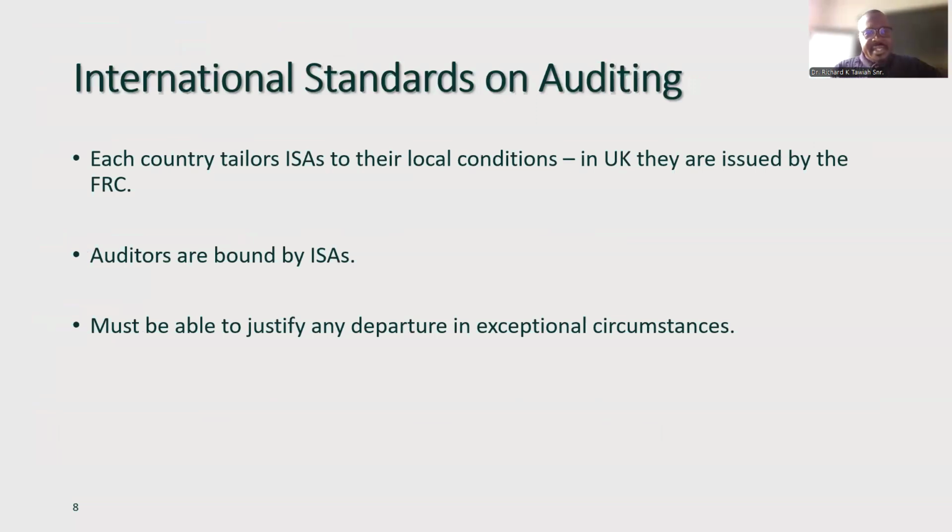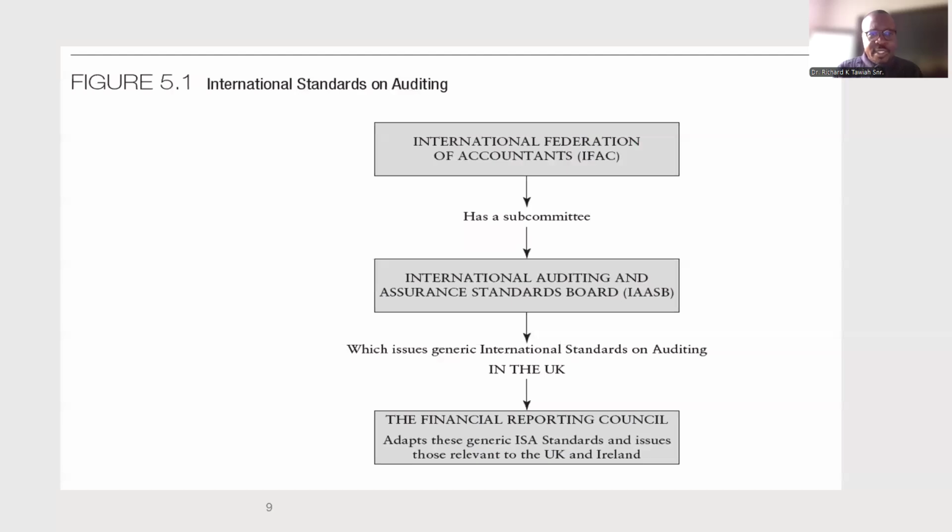Each country has its own ISAs. The UK has theirs, so you see ISA (UK), and they are issued by the Financial Reporting Council. Auditors, we audit in accordance with ISAs. We are bound by the ISAs, but ISAs are simply helping you to check whether the International Accounting Standards, IFRS, or the country-specific GAAP, generally accepted accounting principles, are being followed. Now, if the auditor decides to depart from the ISAs, he must give a reason why he is not following them.